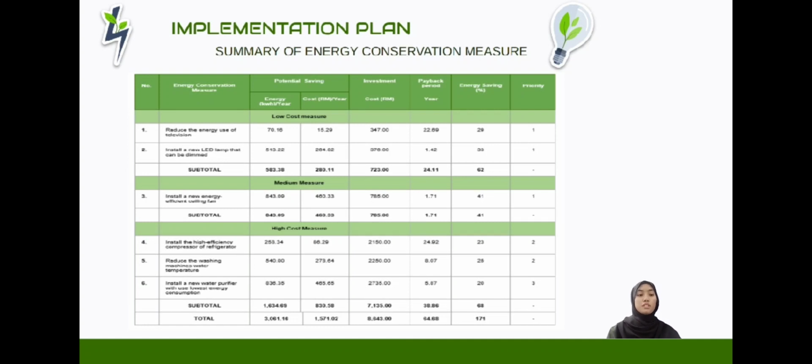With the lowest energy consumption. So to sum it up, the total energy saving is 3061.16 kilowatt hours and the potential cost saving is RM 1571.02, and the total investment is RM 8643 and the payback period is 64.68 years. And lastly, the total percentage of energy saving is 171%.